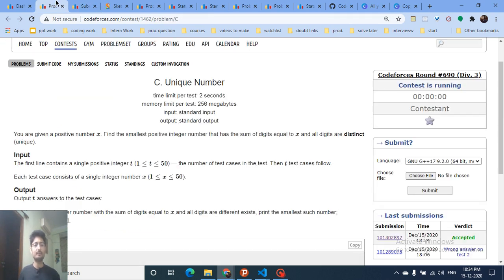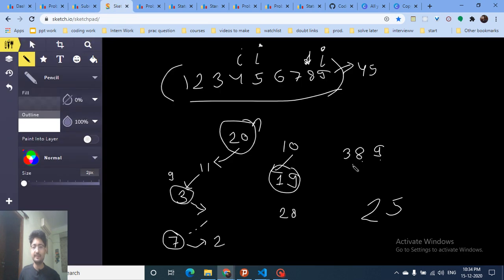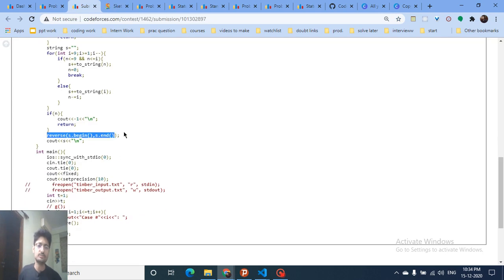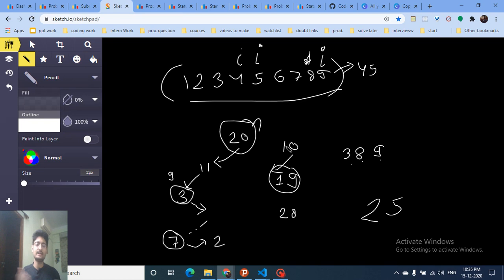And because I'm adding in this format, like as you can see, 983, this is not the answer. We have to reverse it out. So that's what I've done. In the end, you just reverse the original string and print it out. It's a little bit complicated, but if you just draw out some test cases, that's what I've done. I have also drawn out 2 test cases, and I found out that this is a greedy approach, and that's what you can do also.